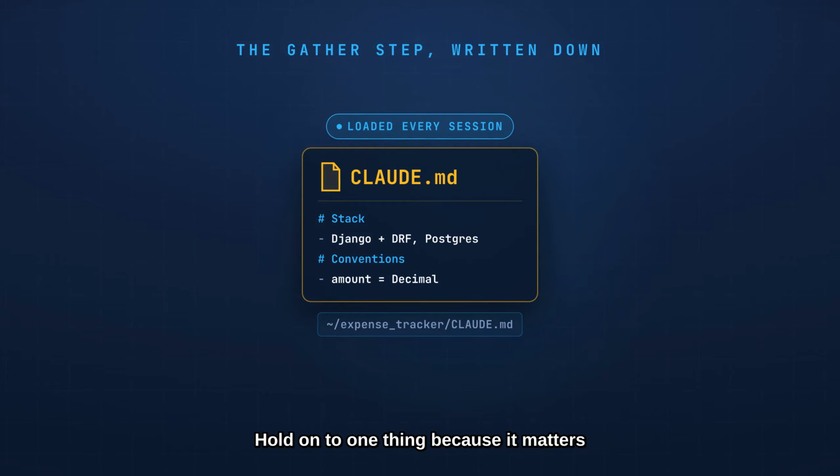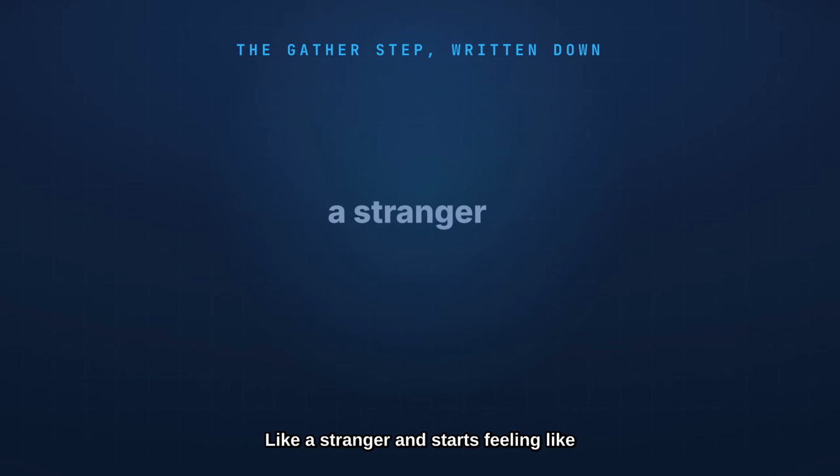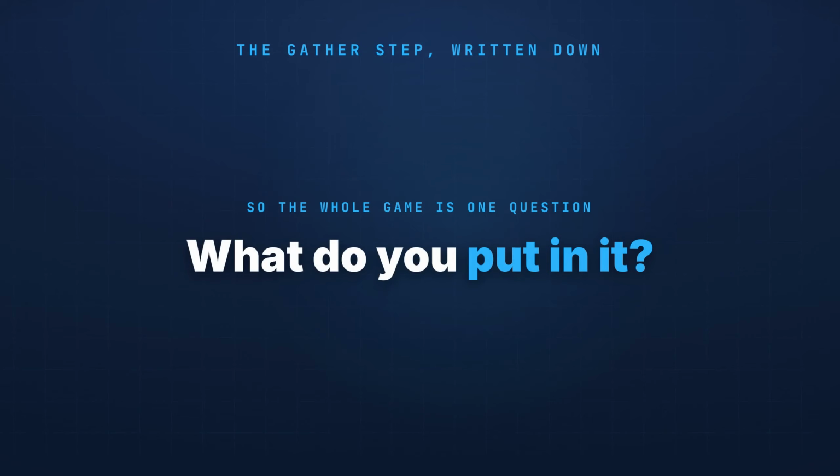Hold on to one thing because it matters later. This file is context, not configuration. Claude reads it and tries to follow it. It is not a hard rule, it is not forced to obey. Keep that in your back pocket. Done right, Claude Code stops feeling like a stranger and starts feeling like a senior engineer who has worked on your team for a year. So the whole game is one question. What do you put in it?